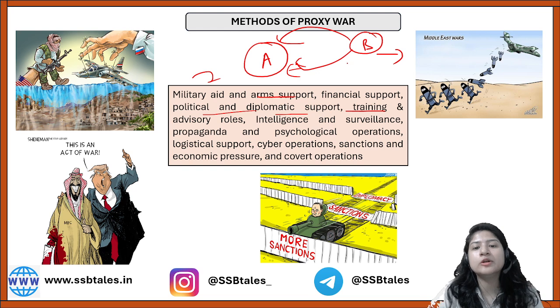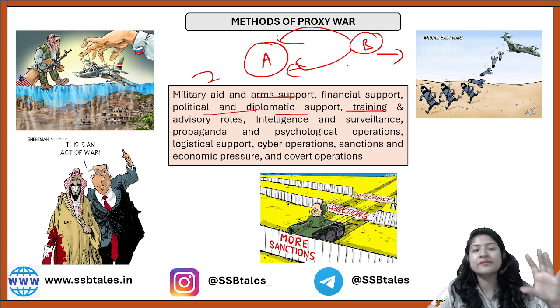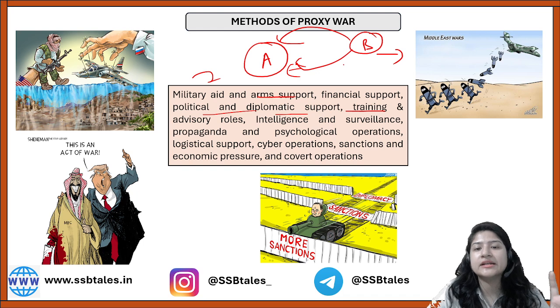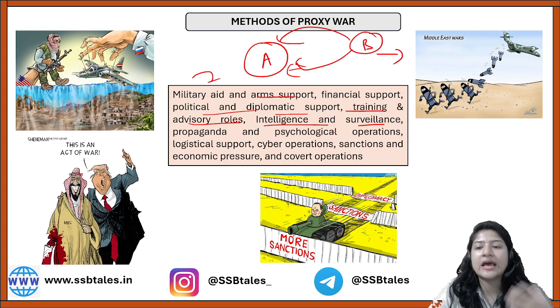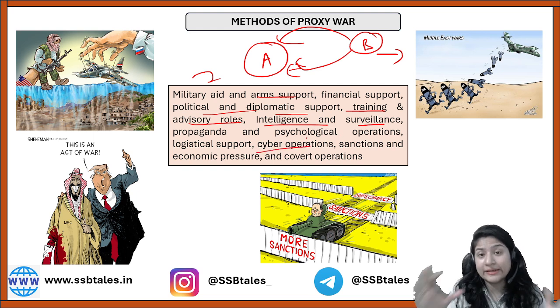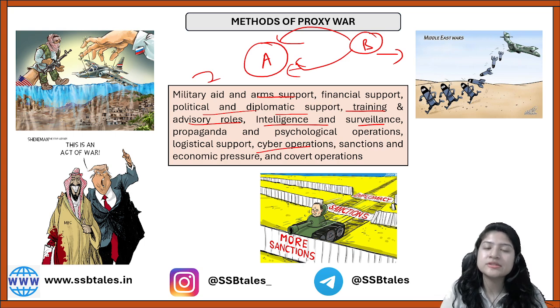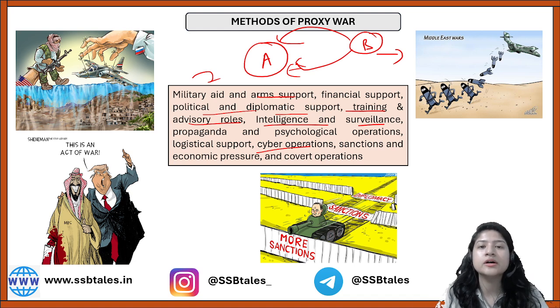So in that case, what B will do, even at the international level, for example if you look at China, wherever there are even unnecessary conditions, it protects Pakistan. So that is one of the cases where political and diplomatic support is provided at the international stage. Training is given, intelligence and surveillance, and now that we have social media sites and the internet is accessible to all, cyber operations are also conducted, where hacking can be done, and where the manipulation of people and citizens can be done as per their ideology.